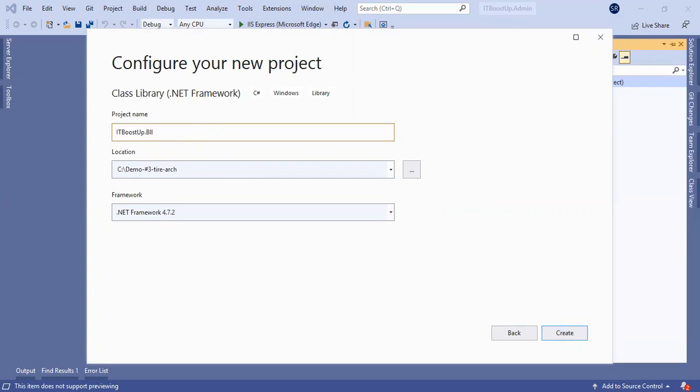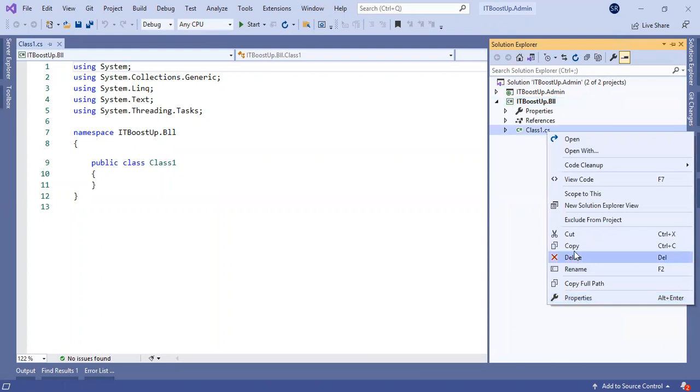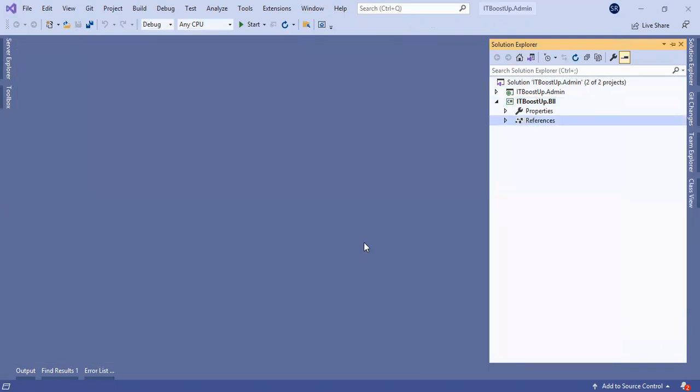So whatever business logic we have, we write inside this project, ITBoostUp.BLL. I choose the .NET Framework with the same location. I will delete the inbuilt class that they have given initially. So we are adding this new project, ITBoostUp.BLL. Inside this project we write the common business logic we require to develop this e-commerce or these admin panel web portals.